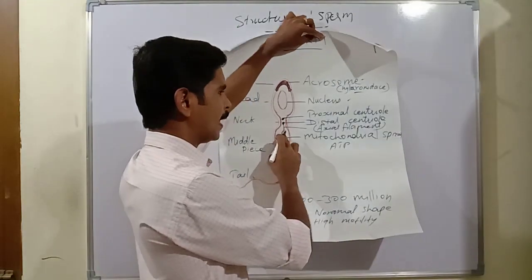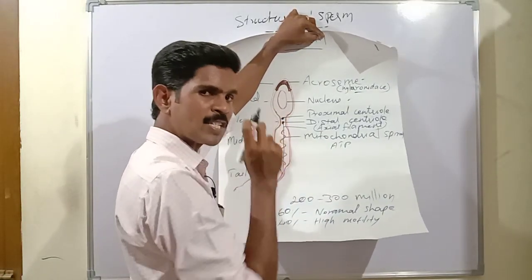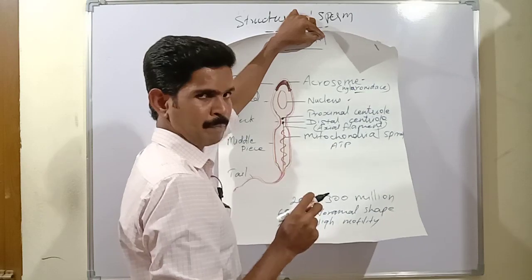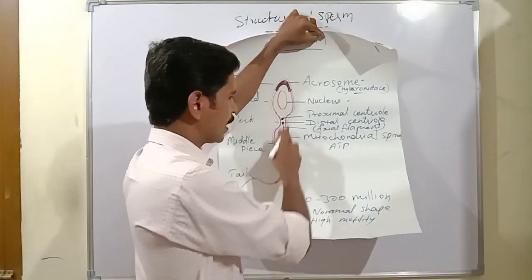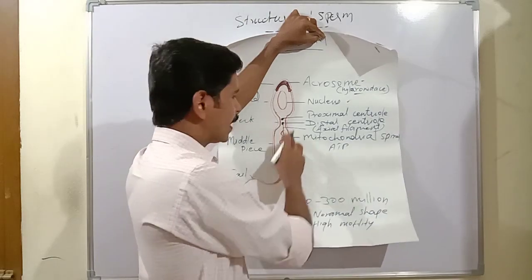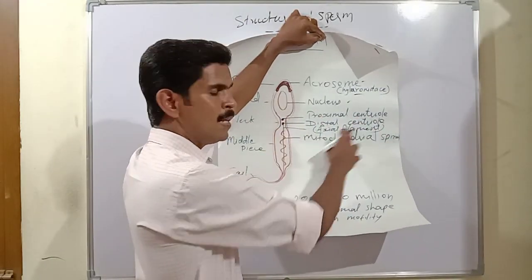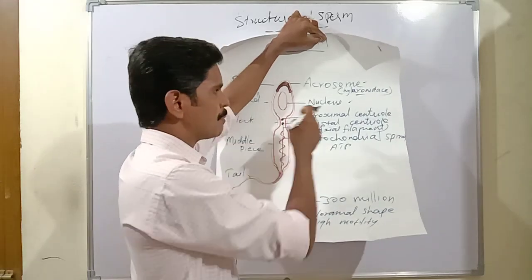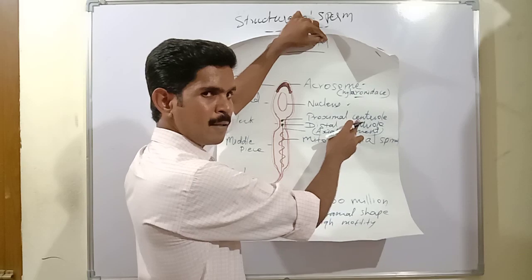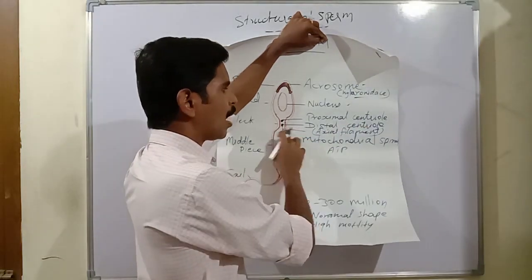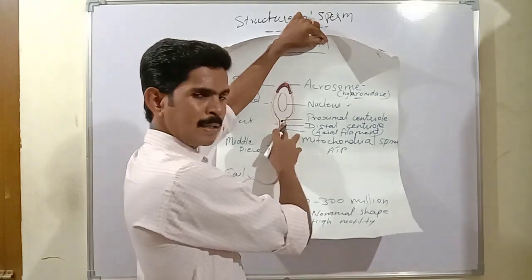So I repeat the structure of the neck region. The neck is a very short part of the sperm. It connects the head region with the middle piece. It has 2 important centrioles: one is called the proximal centriole and the second one is called the distal centriole. The proximal centriole is involved in zygote division. The distal centriole forms the axial filament. That's all about the neck region.